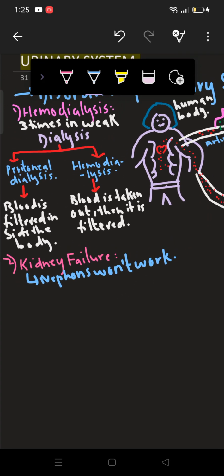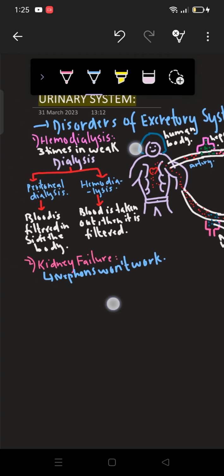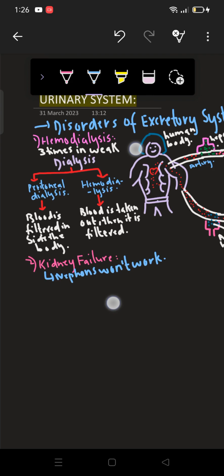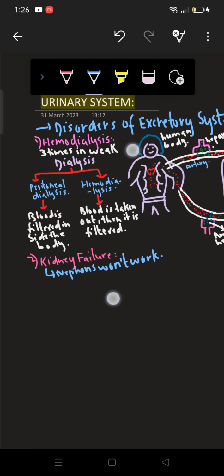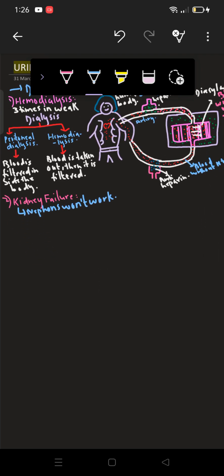So kidney failure is what? When the nephrons of the kidney do not work. This disorder is known as kidney failure. Alright, so what happens? The failure of kidneys allows urea and other waste material to accumulate in the blood. So our blood is accumulated with the urea and other waste substances.